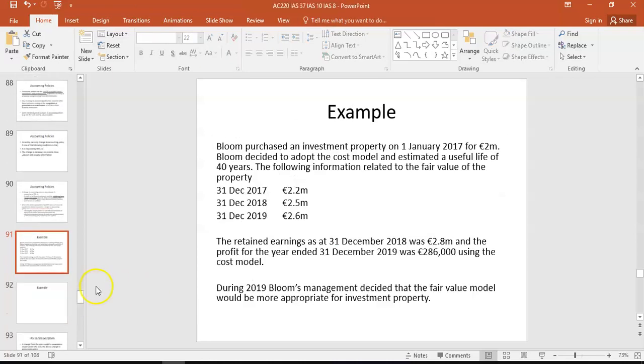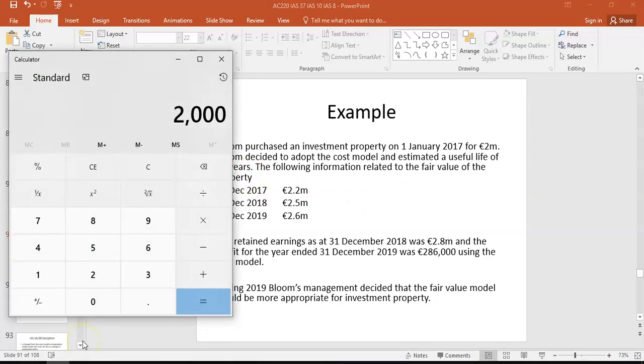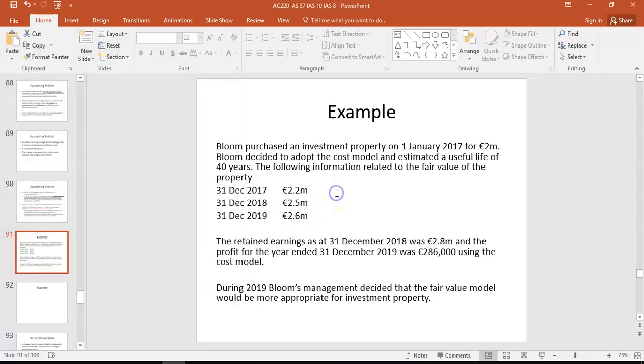So let's have a look at an example then to see how we'd account for it. What we're told here is Bloom purchased investment property on the 1st of January 2017. It's now the end of 2019, so 3 years ago, for 2 million. It adopted the cost model and a useful life of 40 years. So that means it's going to charge depreciation because it's the cost model, 2 million divided by 40, which is 50,000 a year. And you're told here's the fair value at the end of each reporting period. Now we know if it's the cost model under IAS 40, you still have to disclose what the fair value is, even though you don't account for it. That's a requirement under IAS 40.